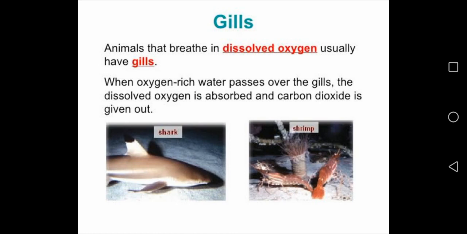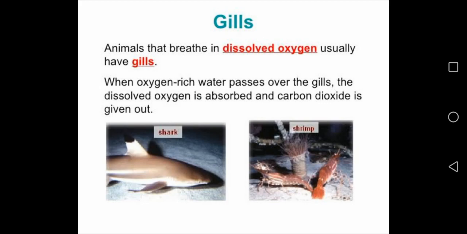Now we come to aquatic animals. I have discussed that animals that live in water are called aquatic animals. Aquatic animals get oxygen from the air that is dissolved in water. They stay in water, so how will they get the oxygen? Oxygen is already dissolved in water, so they breathe in the oxygen which is already dissolved in water.